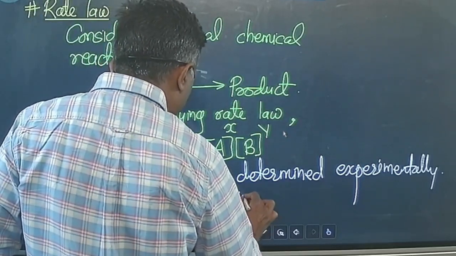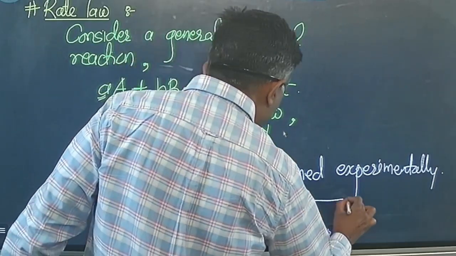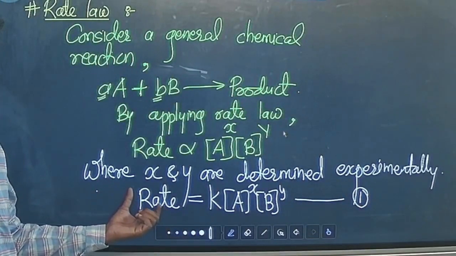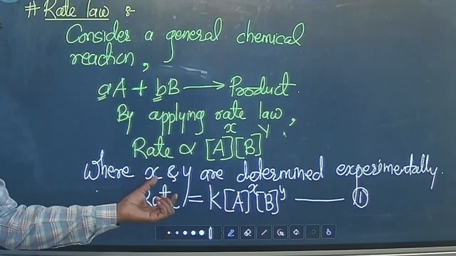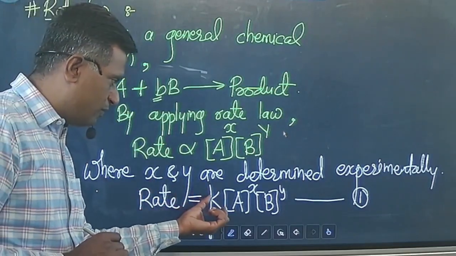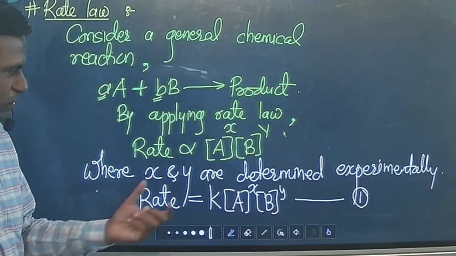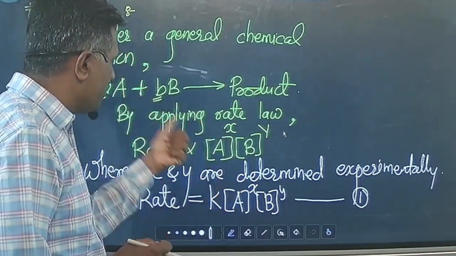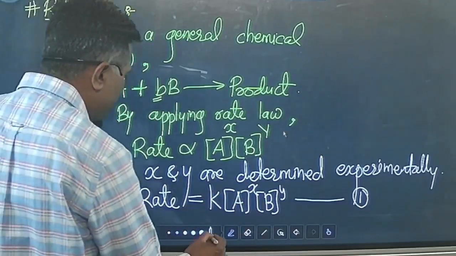Rate is equal to k times [A] raised to x and [B] raised to y, and this is a very important equation. On the left hand side you have the rate, and on the right hand side you have k into the product of two concentration terms raised to suitable powers. But remember, we are not writing a and b, but we are writing x and y, because these x and y are determined experimentally.